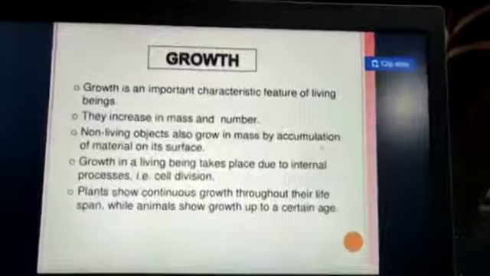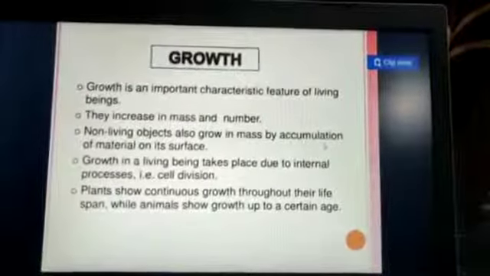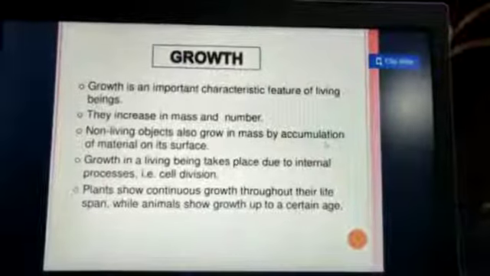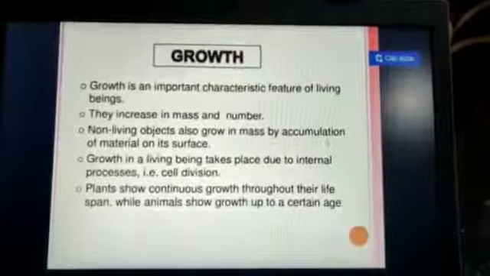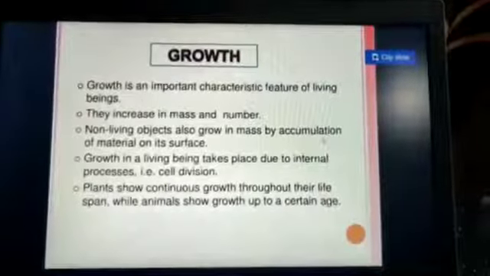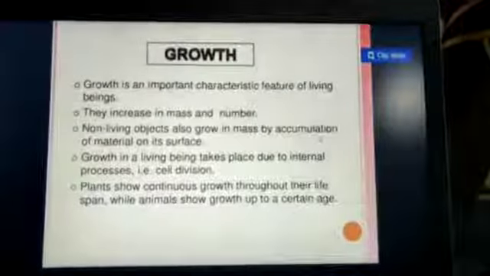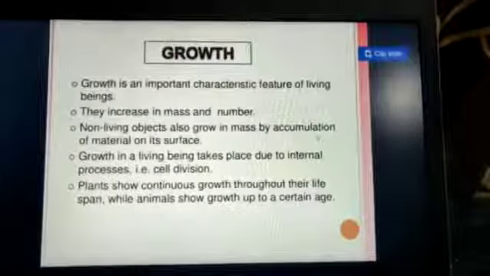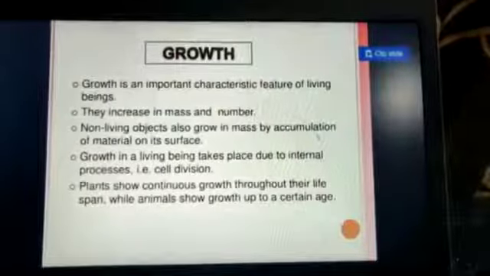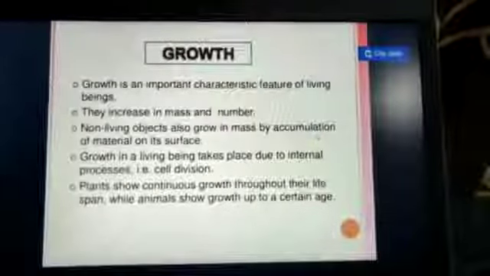Now what are the characteristics of growth? Growth is an important characteristic feature of a living thing. They increase in mass as well as number. Non-living objects also grow in mass by accumulation of material on their surface. And growth in a living being takes place due to internal processes, that is cell division.